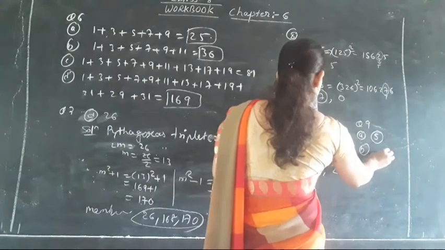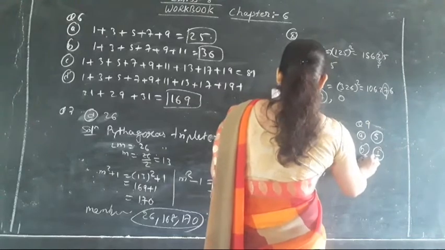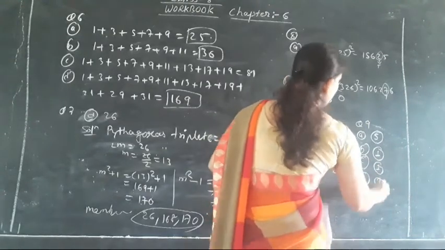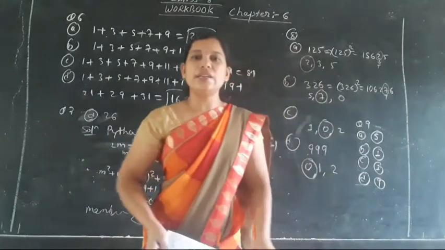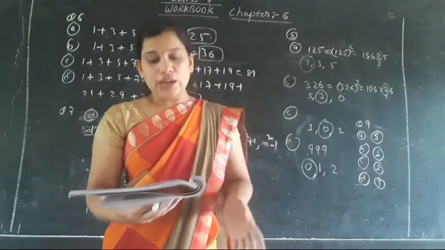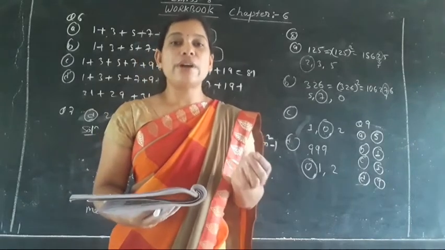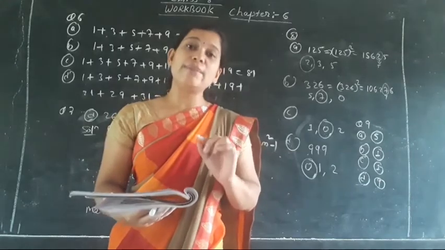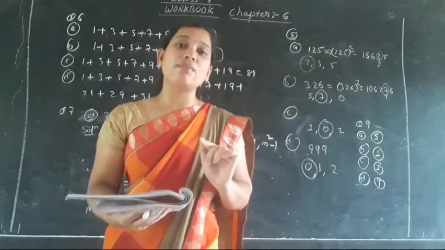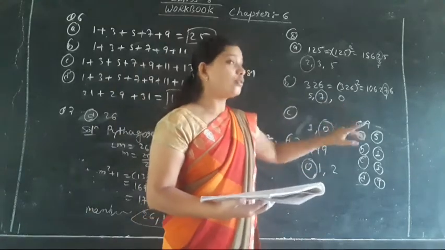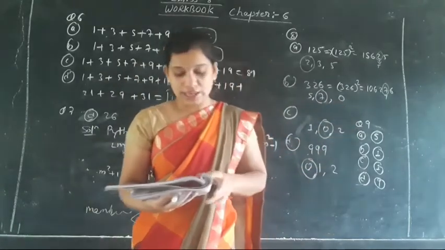B part answer is 1, C part answer is again 1 and D part answer is 9. So in this way you have to just circle it student, nothing else you have to do in that. Clear? So take out the square of the numbers and find out its unit. मतलब उसका स्क्वायर निकालने के बाद उसकी वंस प्लेस वैल्यू में क्या नंबर आएगा, उस नंबर को देख करके जो कॉमा कॉमा करके दिया है उसमें सर्कल करना है बस, ठीक है ना.